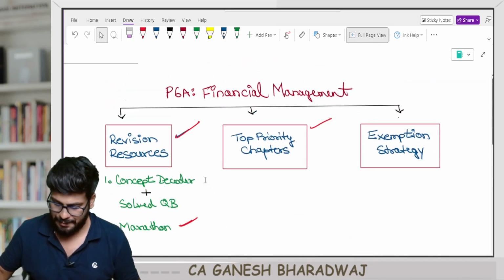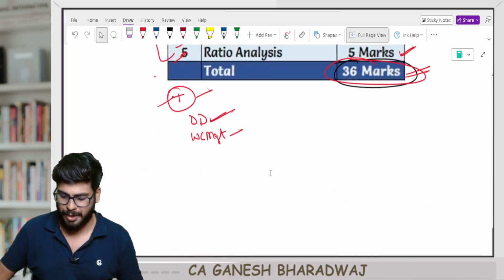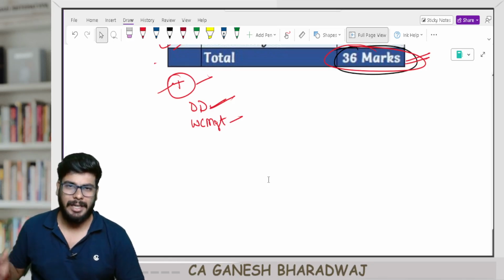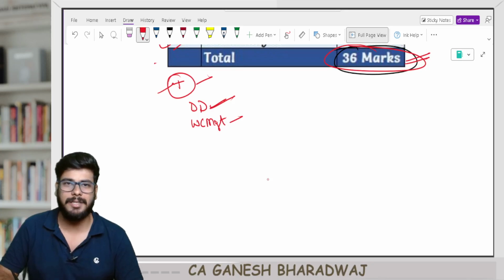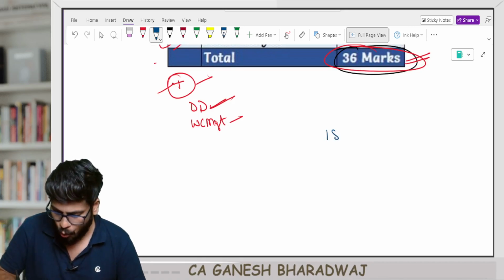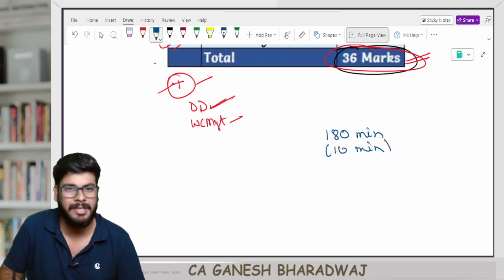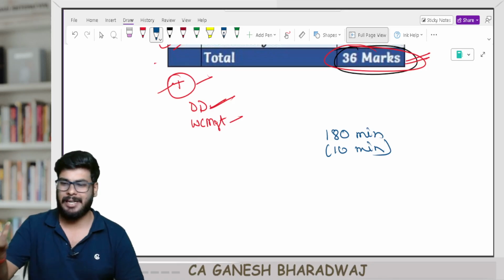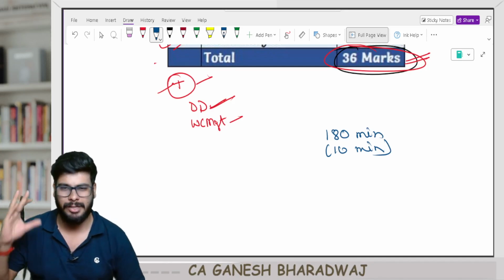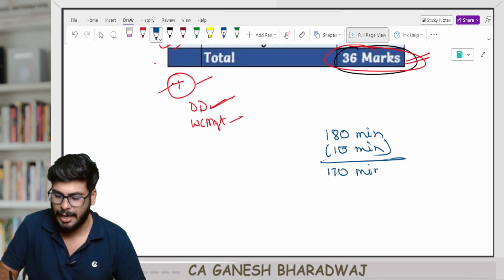And finally, guys, let me go on to this exemption strategy. What do I mean by this? Simple, guys. First of all, your entire paper is for 100 marks, right? In your exam, the writing time is 180 minutes, out of which let's remove 10 minutes. This 10 minutes is for when they ask for your autograph, and the barcode sticker you need to stick, some normal loss. Net amount you have is 170 minutes.